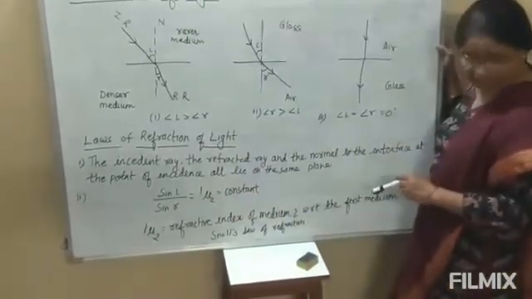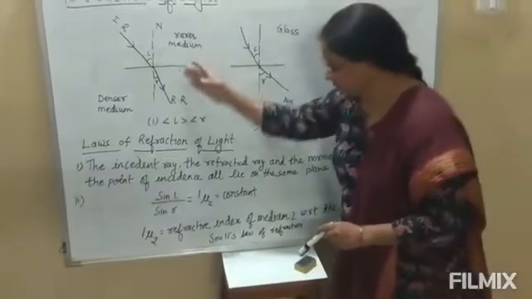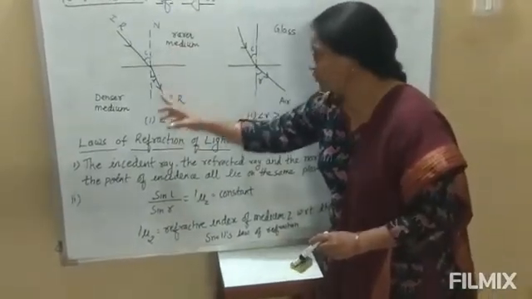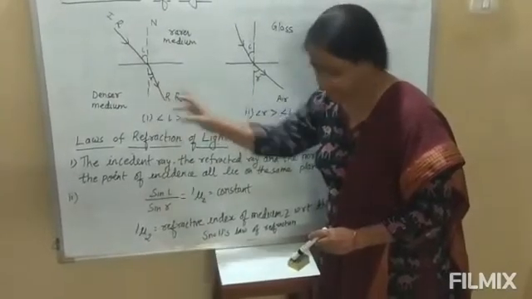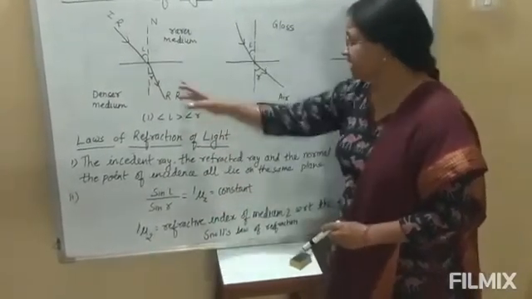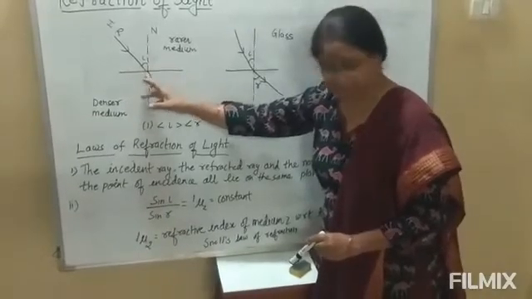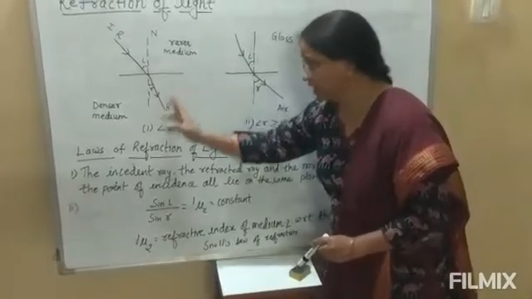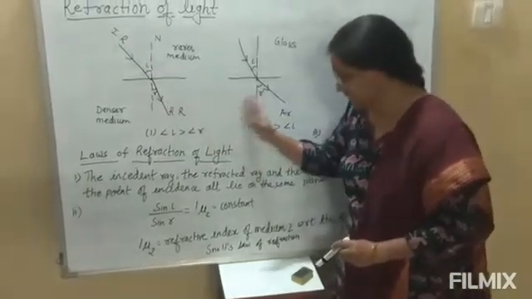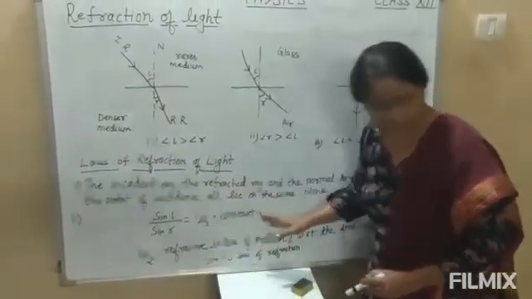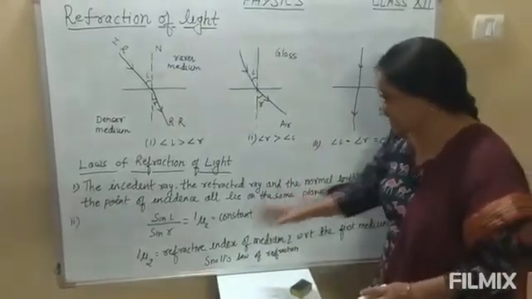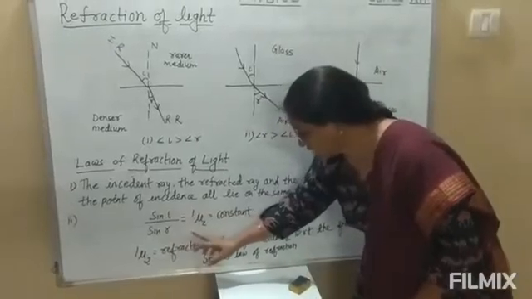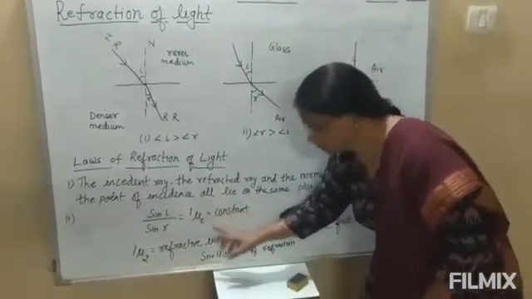So when a ray of light passes from one medium to another medium, the ratio of sine of angle of incidence to the sine of angle of refraction will remain constant. See here, if we consider different angles of incidence, then accordingly the angle of refraction will also change and the ratio will always remain constant. And here I have written sin i upon sin r is equal to 1μ2.